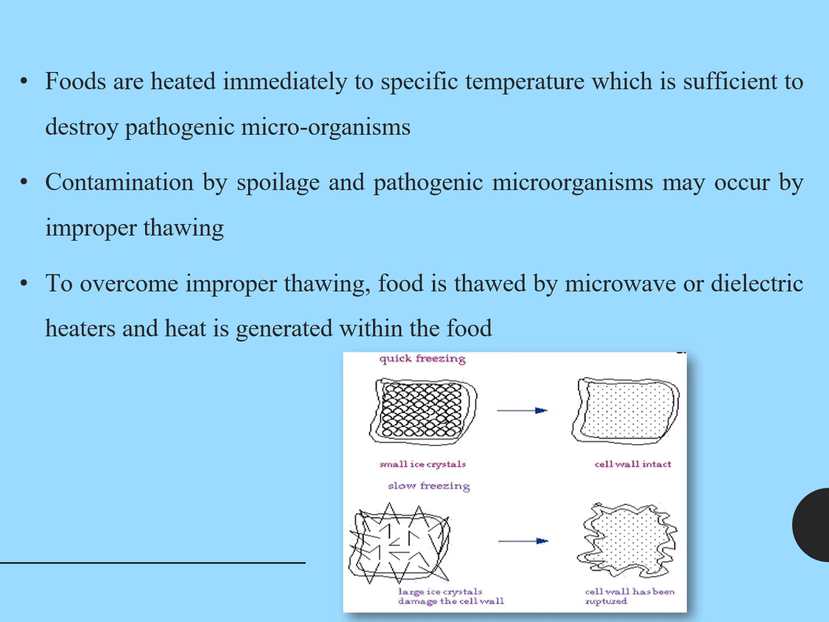If it is a quick freeze product, the cell wall will be intact after thawing. If it is a slow freeze product, the cell wall is ruptured during the thawing process. So quick freezing is always better, as it has small ice crystals. After thawing also, the cell wall will be intact and the texture will be good.